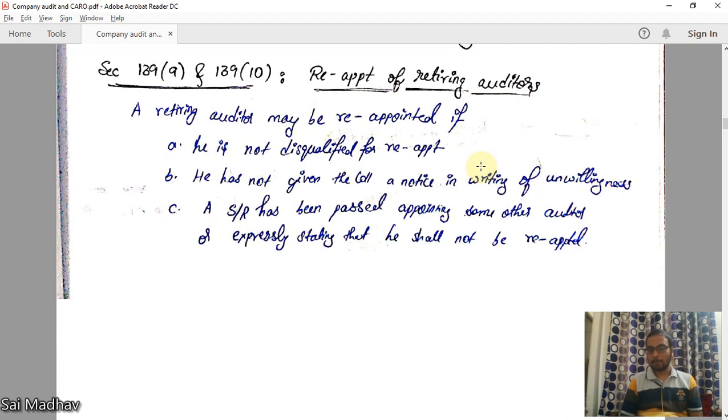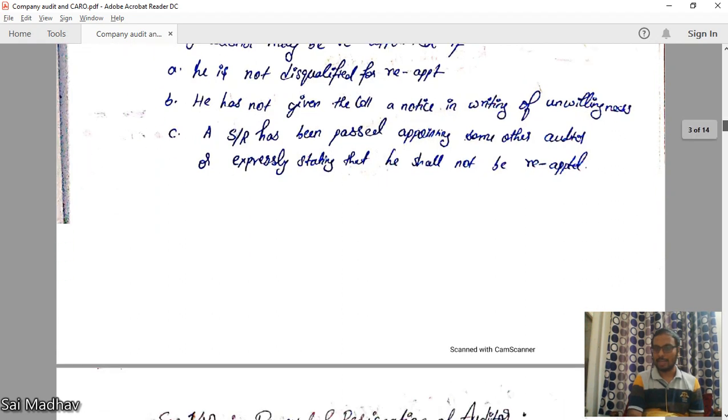He has not given the company a notice in writing of unwillingness. If he has given that I am not willing to take the part of an auditor, then we cannot appoint him an auditor. So he should not give the writing. A special resolution has been passed appointing some other auditor, or expressly stating that he shall not be reappointed. If these things are available, he can be reappointed. Right? That is 139, 9 and 10. Reappointing of retiring auditor.